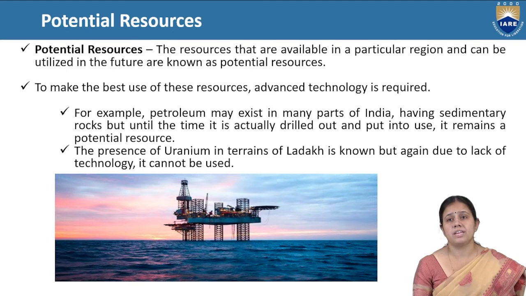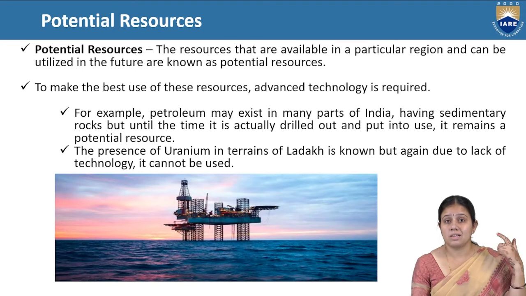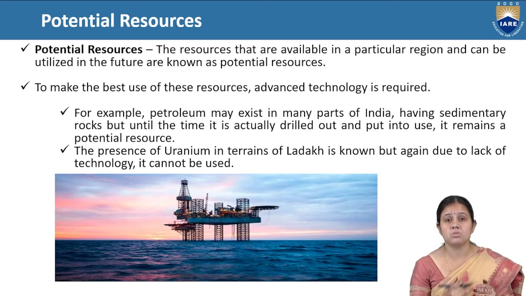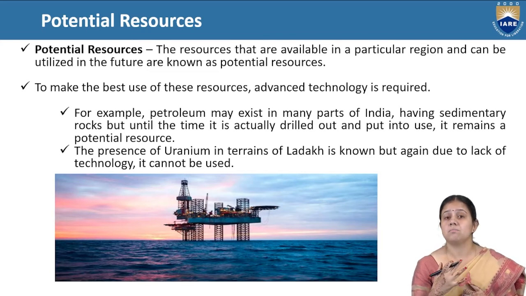The presence of uranium in the terrains of Ladakh is a second example. Some uranium is present in the high terrains of Ladakh, but again, due to lack of technology, we cannot use this resource. So this resource is called a potential resource. It means we know that there is potential in that resource, and it is very useful for us, but we don't have that much technology. We need the highest kind of technology to harness that energy, to bring that resource out of nature for our consumption.